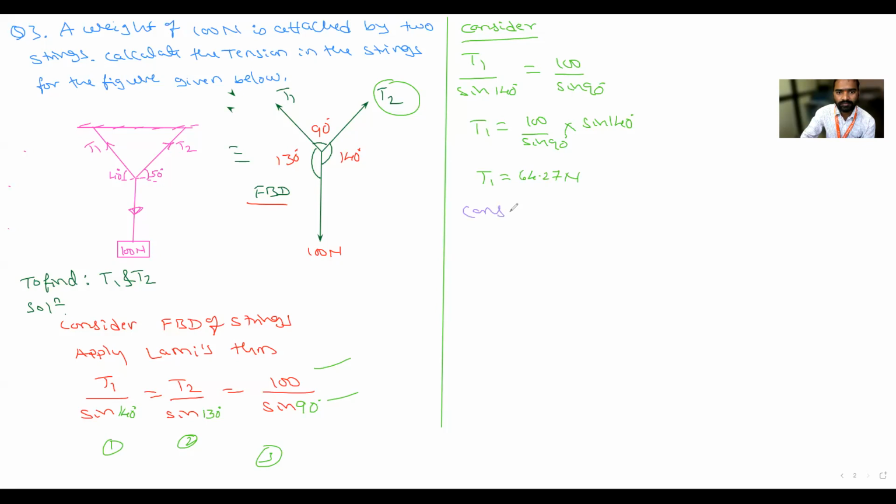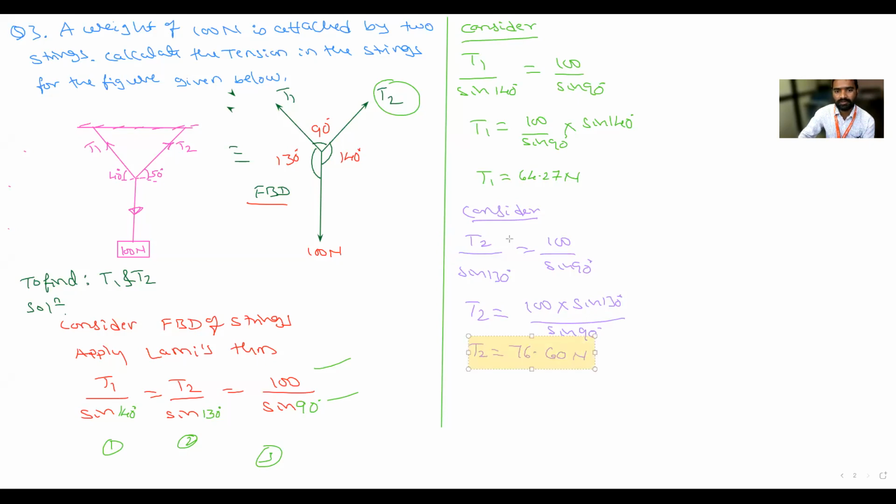Consider the first and third, second and third terms. Okay, second: T2 divided by sine of 130 degrees is equal to 100 divided by sine of 90 degrees. So T2 is equal to 100 into sine 130 divided by sine 90. Sine 90 is 1. So sine 130 into 100, how much do you get? 76.60 Newton. Okay, so like this you have to take.